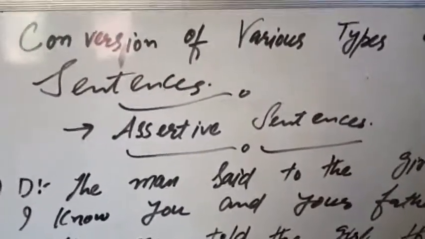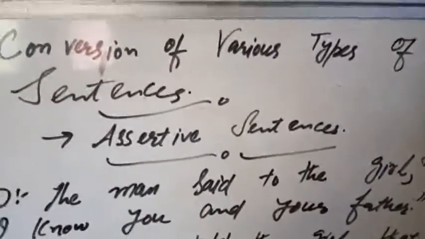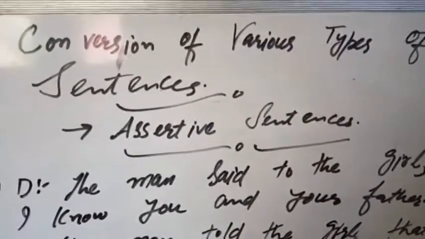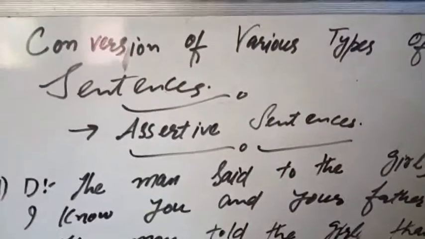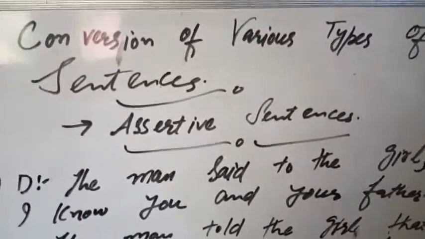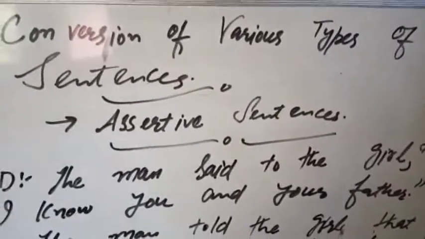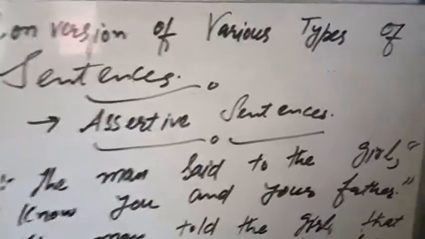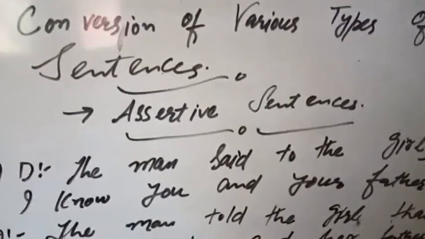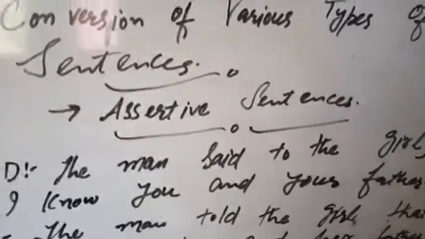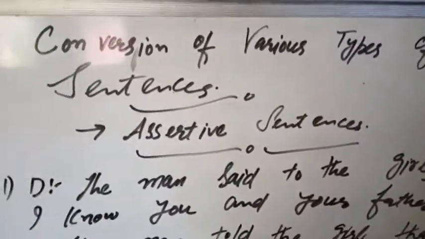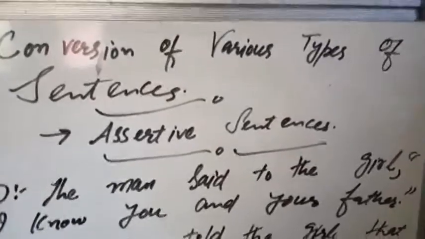I want to remind you that in the previous lectures we discussed the various rules: when the reported verb is in the past, present and future, what happens to the reported speech, what changes take place, and at some times which changes do not take place. For that you can see my previous lectures. Now today, moving on, in another lecture I am going to convert various types of sentences.